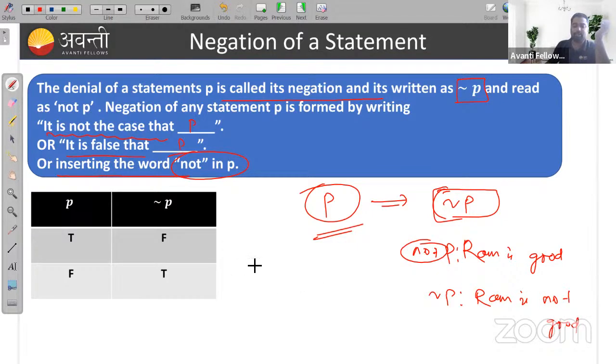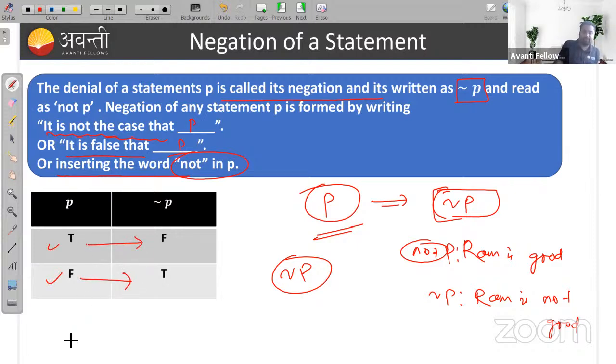So it is denoted by this. And what is the truth table of this negation? If the truth value of a single statement is true, then negation of P will be false, true becomes false and false becomes true. Right? This is all about negation of a statement.